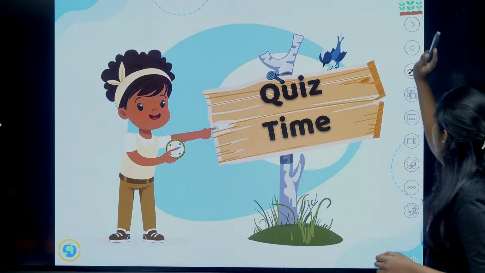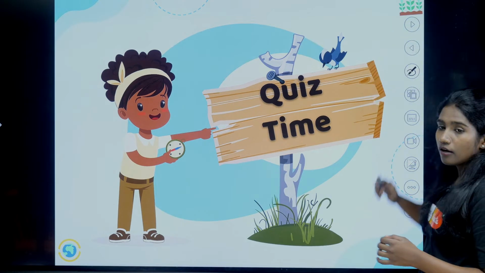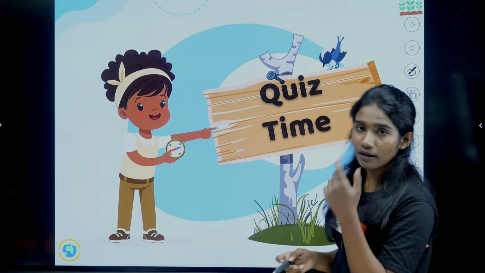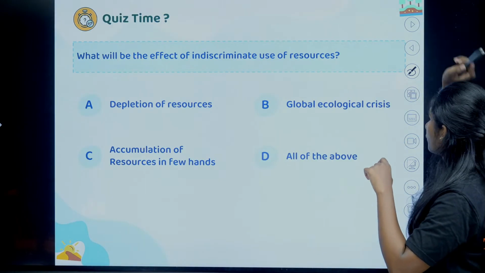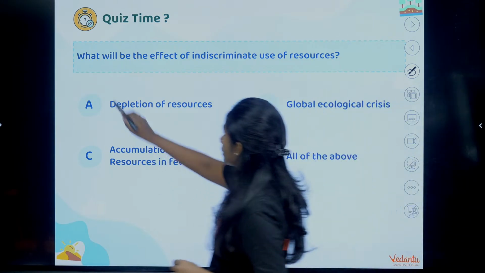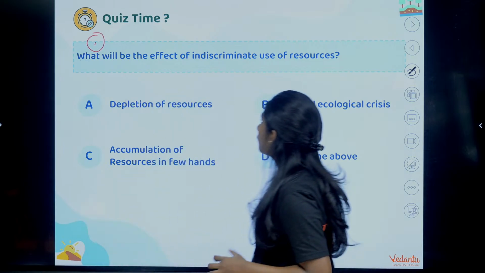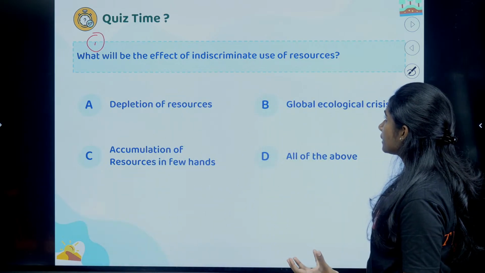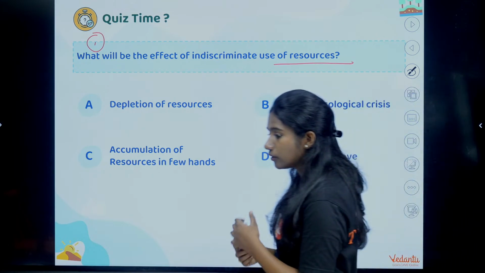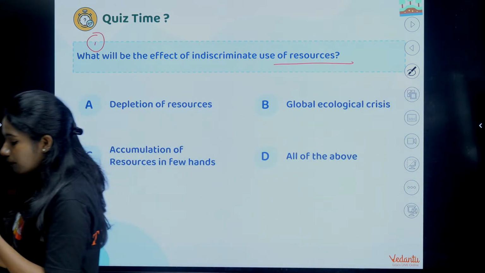Fine. So now, I have got a quiz for you all. We completed sustainable development, right? So, on sustainable development, I have a few questions for you all. Try to answer these questions. The first question is, what will be the effect of indiscriminate use of resources? So, what happens when you use resources without planning properly?